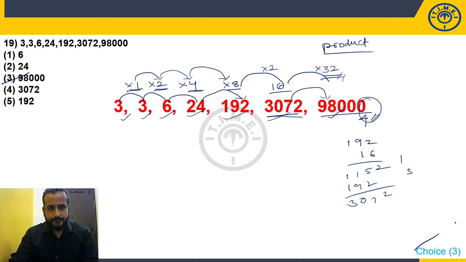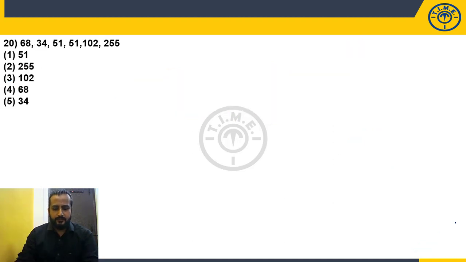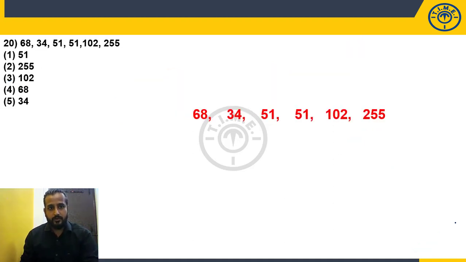Last question. 68, 34, 51, 51, 102, 255. Look at this. 68, 34. In this session, we have discussed that if the second number is exactly half of the first number, you can apply the decimal logic. Did you remember that? Yes, then apply it. 68, 34. And there is a wrong number. Don't forget that. Exactly 0.5 times. 68 into 0.5 is 34.